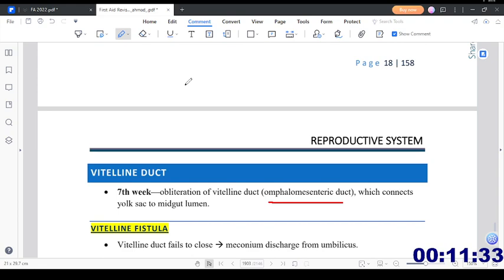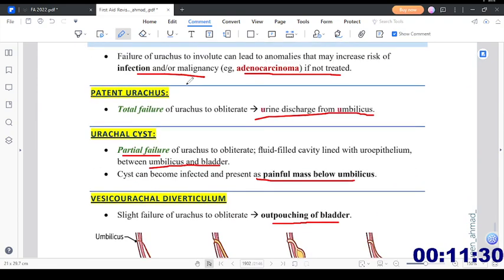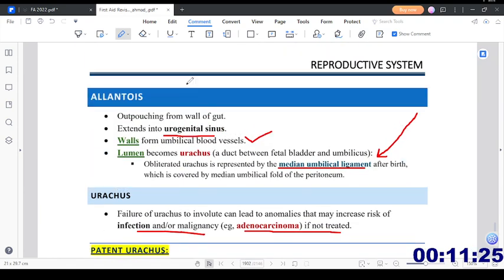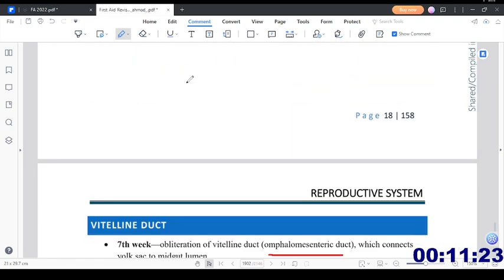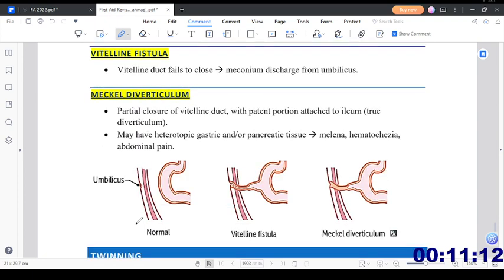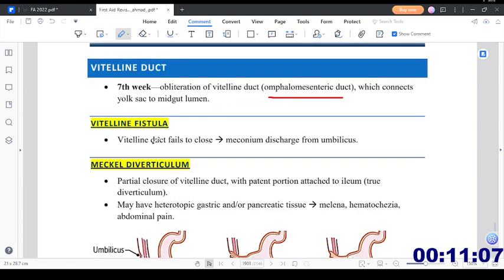The one which we previously studied was the urachus, right? The urachus was coming from the allantois, and now we are talking about the Vitelline duct. In the 7th week, the Vitelline duct, which connects the yolk sac to the midgut, is obliterated. Normally it is not connected to anything, but if the Vitelline duct fails to close, meconium drainage from the umbilicus can be seen. That is a Vitelline fistula.